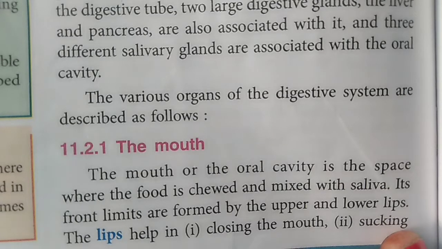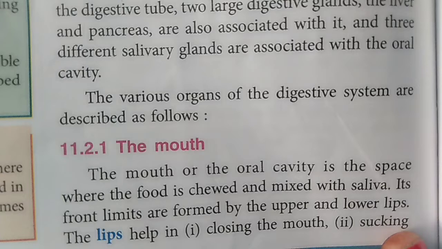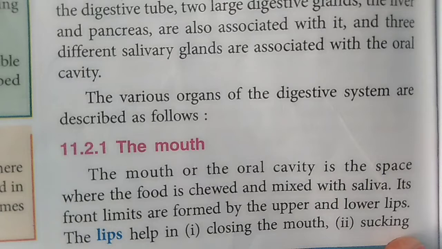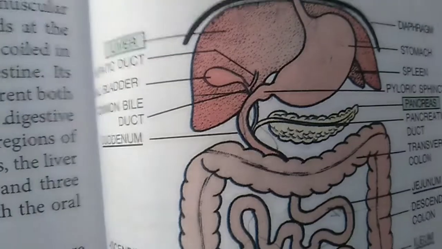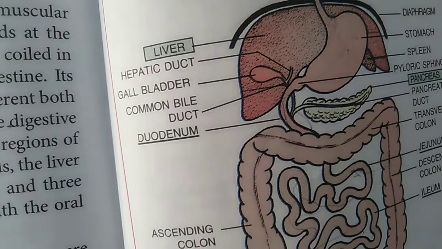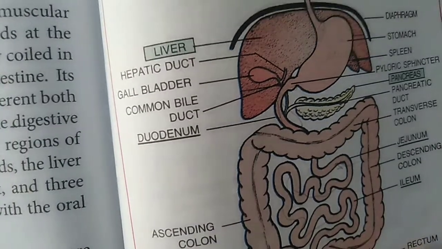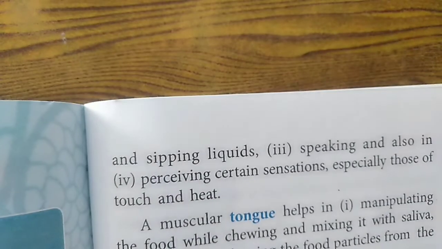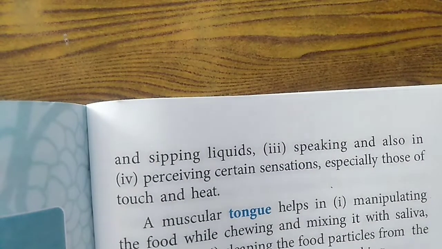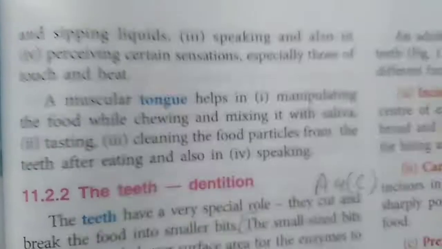Now our mouth has two limits. One is the upper limit, which is known as the upper lip. The second one, the lower limit, is known as the lower lip. These lips also have some important functions. First, they help in closing our mouth. Then they help in sucking and sipping liquids.